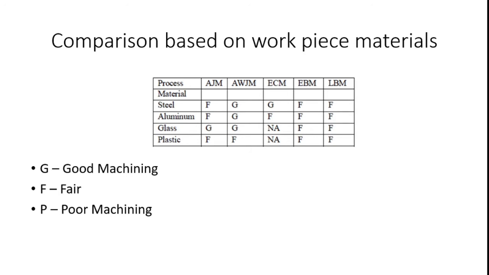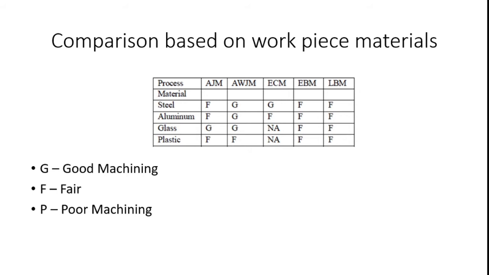Here you see, F means fair, G means good machining, P means poor. Steel gives very good performance with all the machining processes. Abrasive jet machining gives a fair finish on steel, and abrasive water jet machining and electrochemical machining give good machining. Electron beam and laser beam machining produce fair parts with steel.